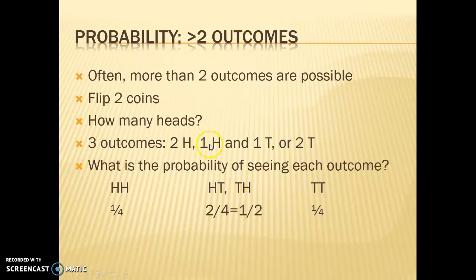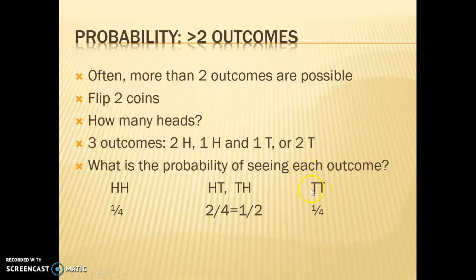Now, you might mistakenly say 1/3, 1/3, 1/3, but that's not true, because there are 2 types of one head and one tail. Heads comes first, tails second, or tails comes first and head comes second. So we have 2 possible outcomes that have the same number of heads. So the probability of getting one head and one tail is 1/2, or 2 out of 4. Make sure you understand how we got to that 1/2, or 2 out of 4.